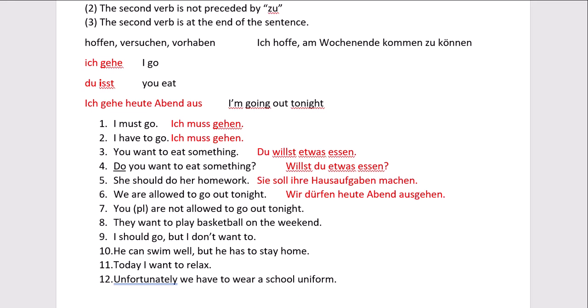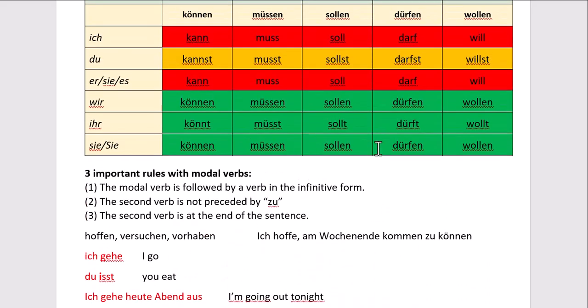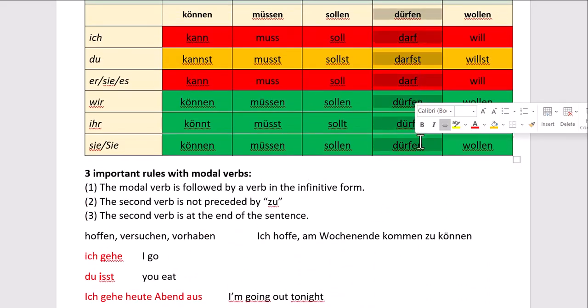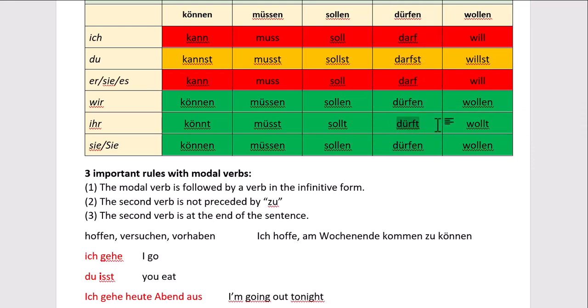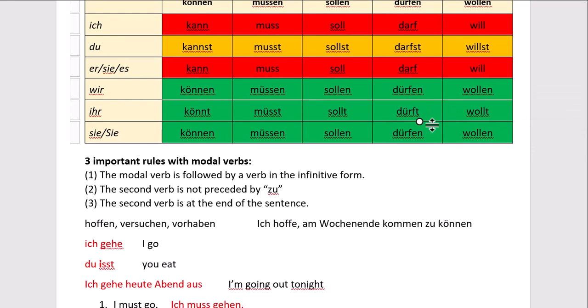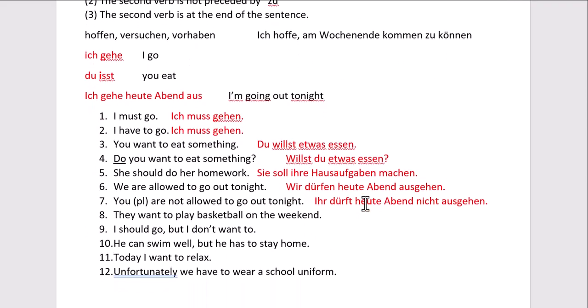You, plural, are not allowed to go out tonight. Number 7. Ihr dürft heute Abend nicht ausgehen. So this time we're getting the ending from the same column here as the previous example, but from the ihr row, ihr dürft. And that's pretty self-explanatory. Same thing, we've got our separable verb at the end of the sentence. The nicht is going to go just before the verb that it's negating, that it's changing.